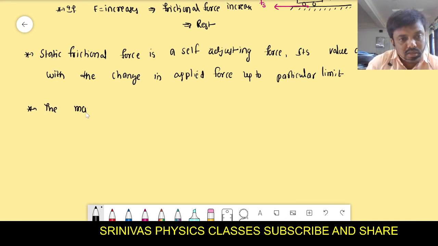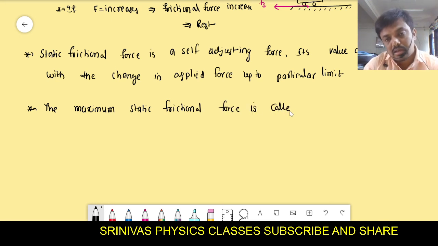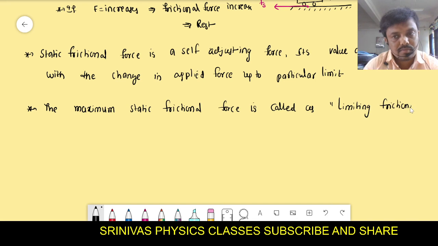The maximum static frictional force is called the limiting frictional force. It is denoted with F L. That limiting frictional force is the maximum static frictional force.